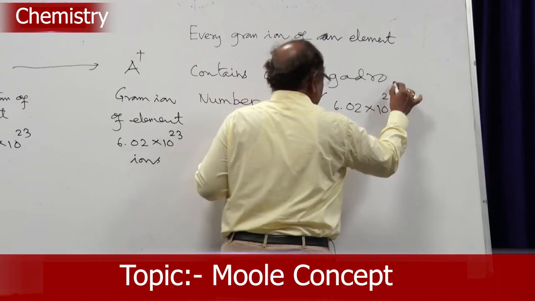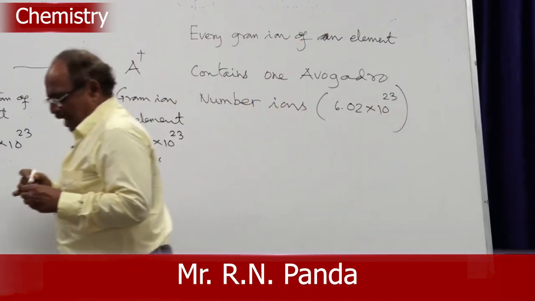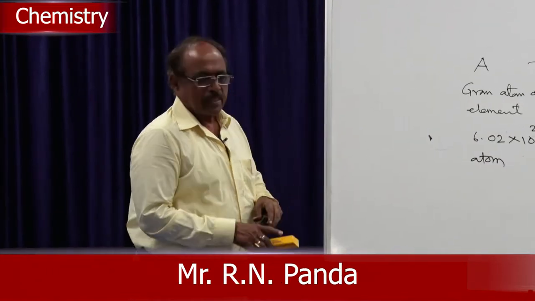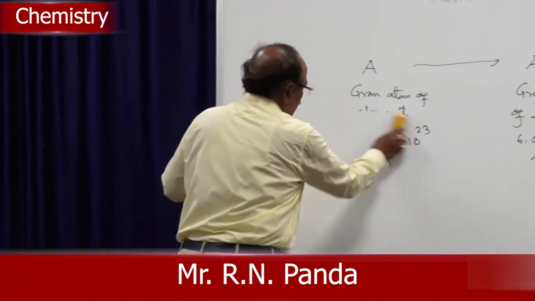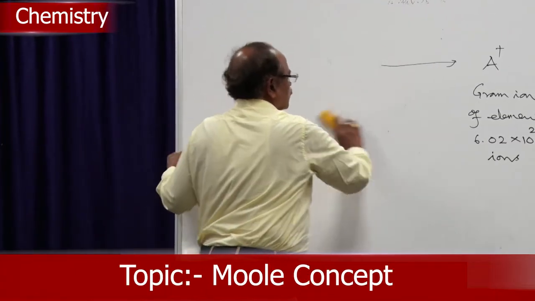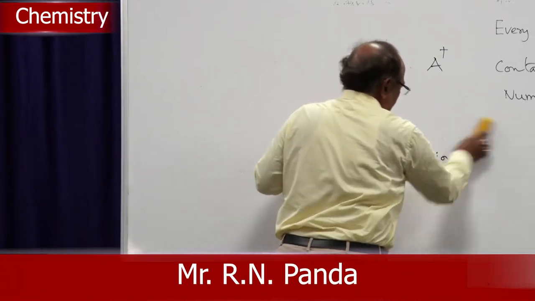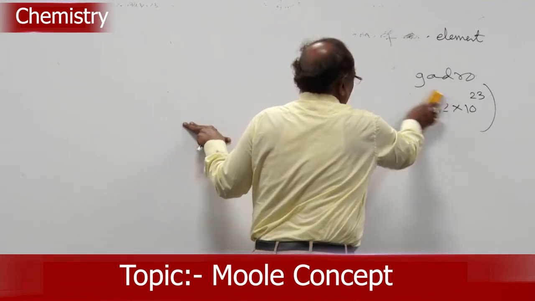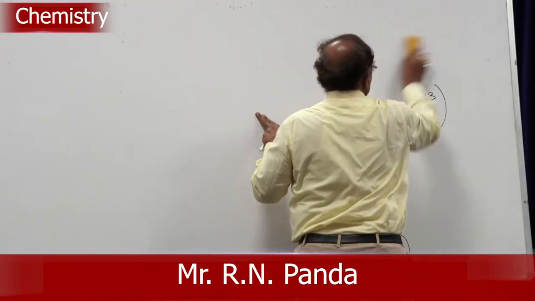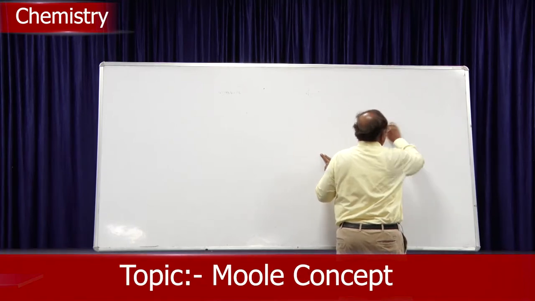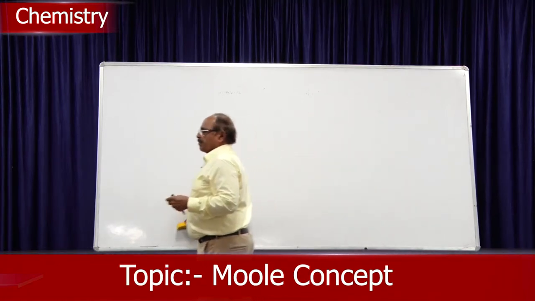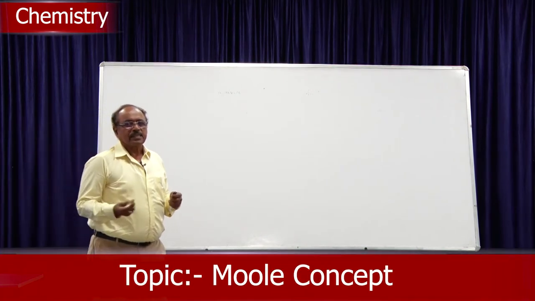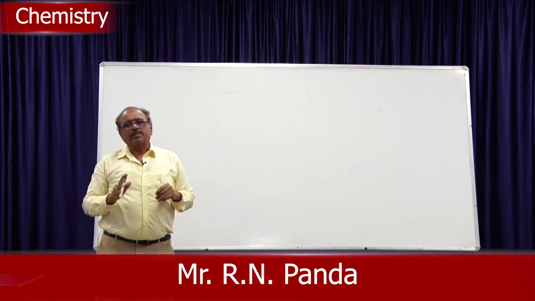Because I will be using this concept while teaching you mole, I will teach you gram ion. Unless you understand what a gram ion is, the whole mole concept will not reach you, or some students may have doubt. So, just understand that when an atom loses or gains an electron, it forms an ion. The mass of 1 gram atom will be equal to the mass of 1 gram ion, and the number of atoms present in 1 gram atom is equal to the number of ions present in 1 gram ion. So, this is the fundamental concept we got.